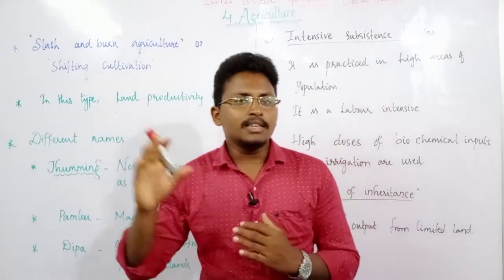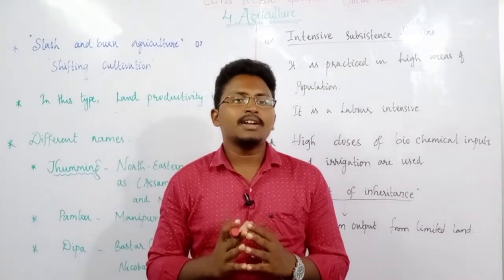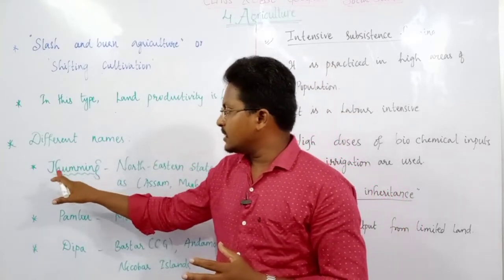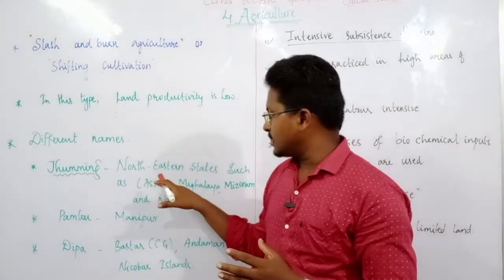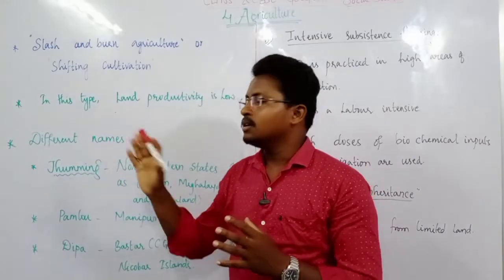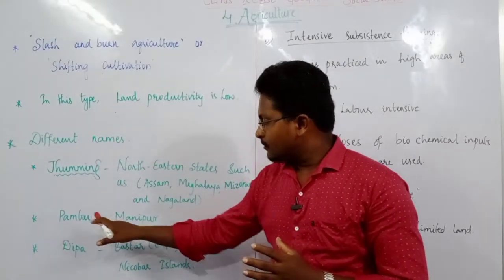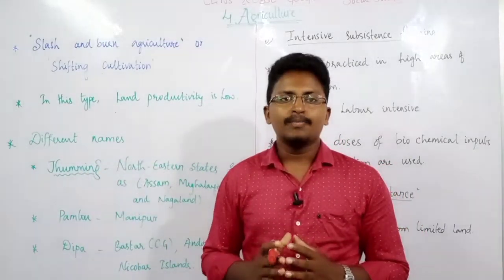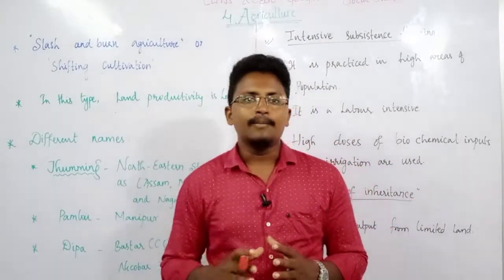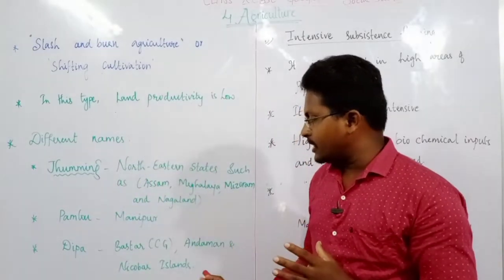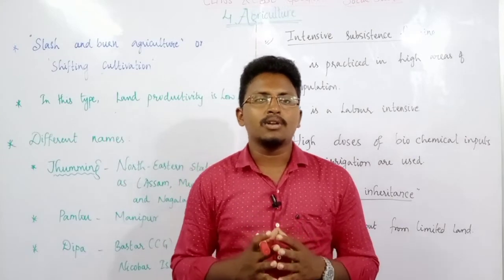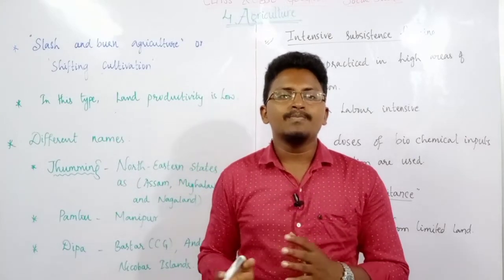As I told, this type of farming is known by different names in different parts of this country. For example, in the northeastern states like Assam, Meghalaya, Mizoram and Nagaland, it is known as jhumming. Then in Manipur, it is known as Pamlou. And in Bastar district of Chhattisgarh, it is known as Deepa, as well as in Andaman and Nicobar Islands. Sometimes in Telugu states, it is also known as Podu farming or Podu cultivation.